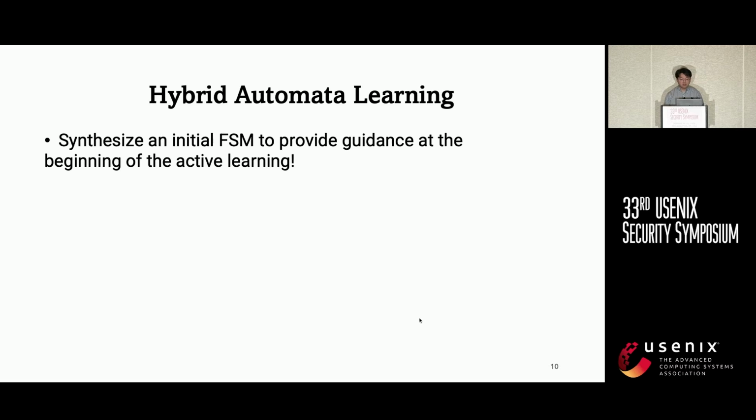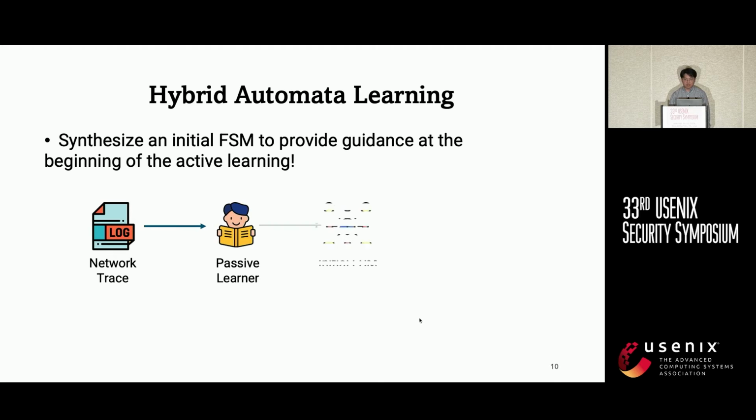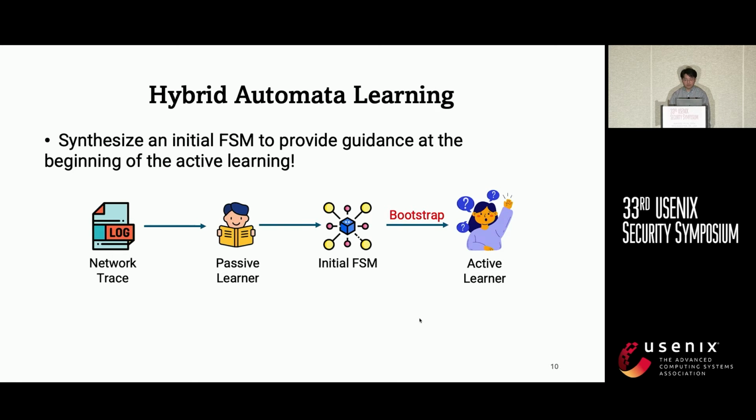To address the first challenge, we introduced passive automata learning to help accelerate. We first collect some normal 5G network traces, then feed them to a passive learner to synthesize an initial finite state machine. This process is fast, since passive learning does not require any over-the-air queries. This initial finite state machine will guide the active learner when it starts.